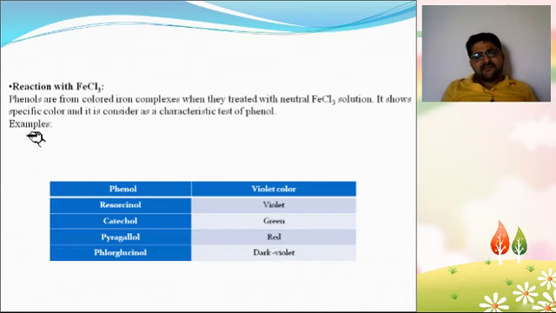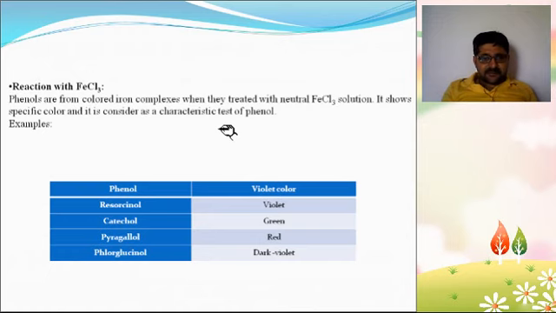Next one, reaction with FeCl3. Phenols form a colored ion complex when treated with neutral FeCl3. It shows a specific color and is considered a characteristic test of phenol. Friends, when you perform organic qualitative analysis, in the primary test you perform the neutral FeCl3 test.